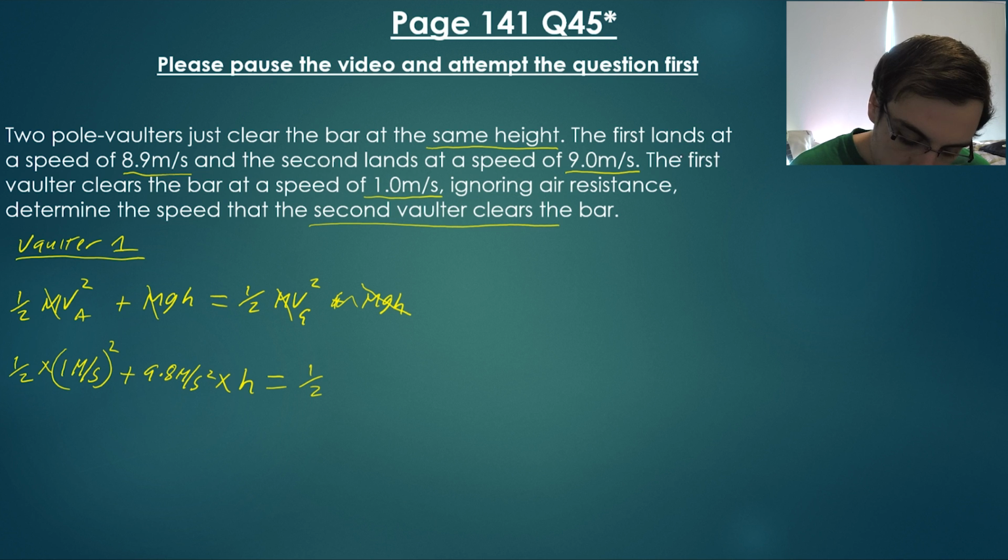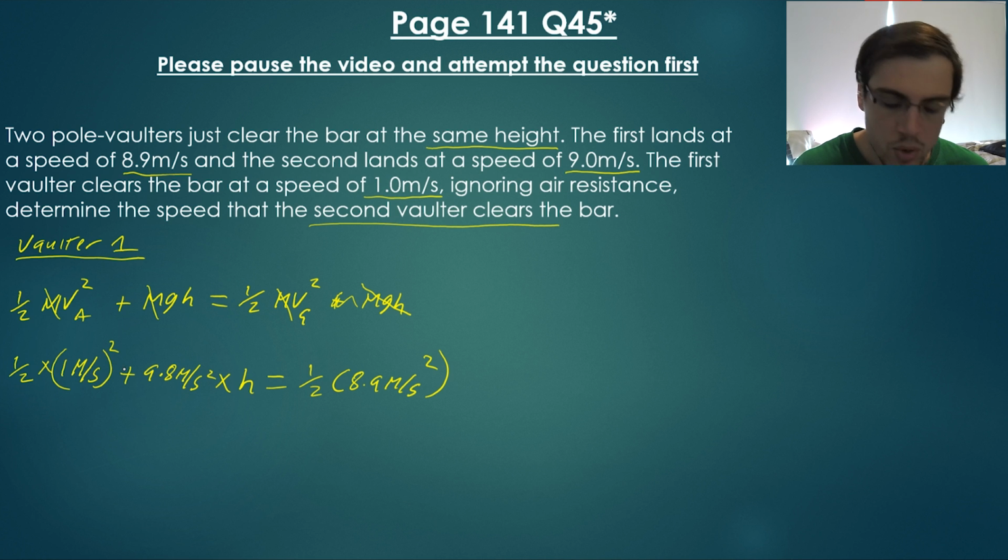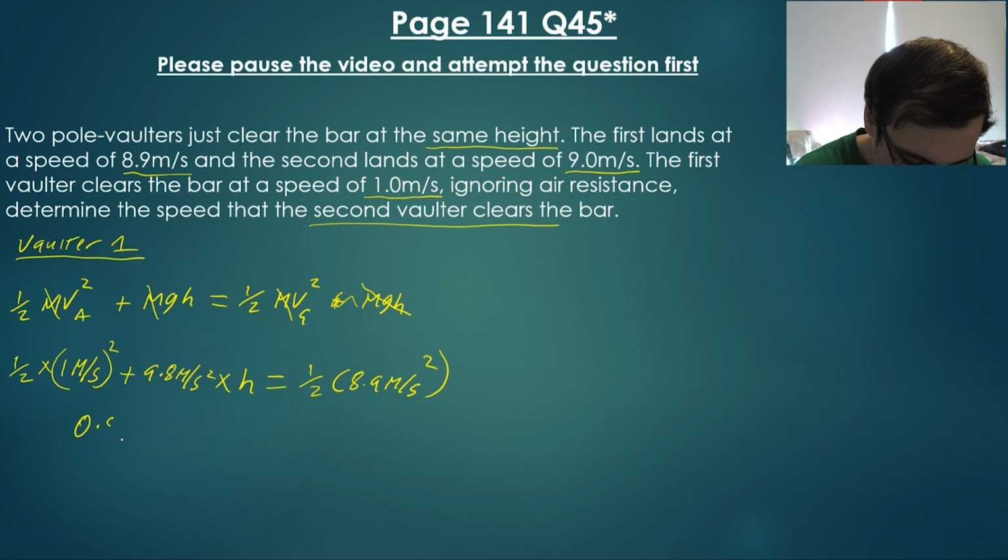The first vaulter lands at a speed of 8.9 meters per second, so we've got 1/2 of 8.9 squared. On the left, 1/2 of 1 squared is 0.5, so we have 0.5 plus 9.8 times the height.